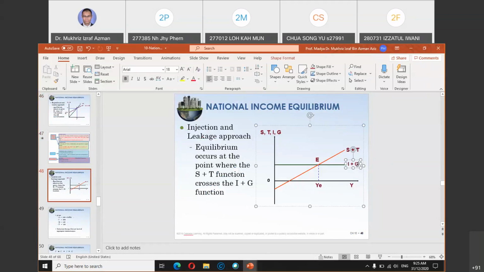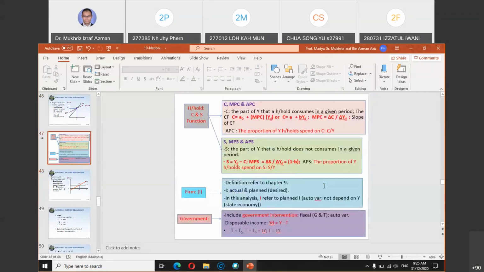I plus G is a horizontal line because both are constant values, but the saving plus tax line is an output-sloping line. So YE, the equilibrium point here, is the same thing that you see here.